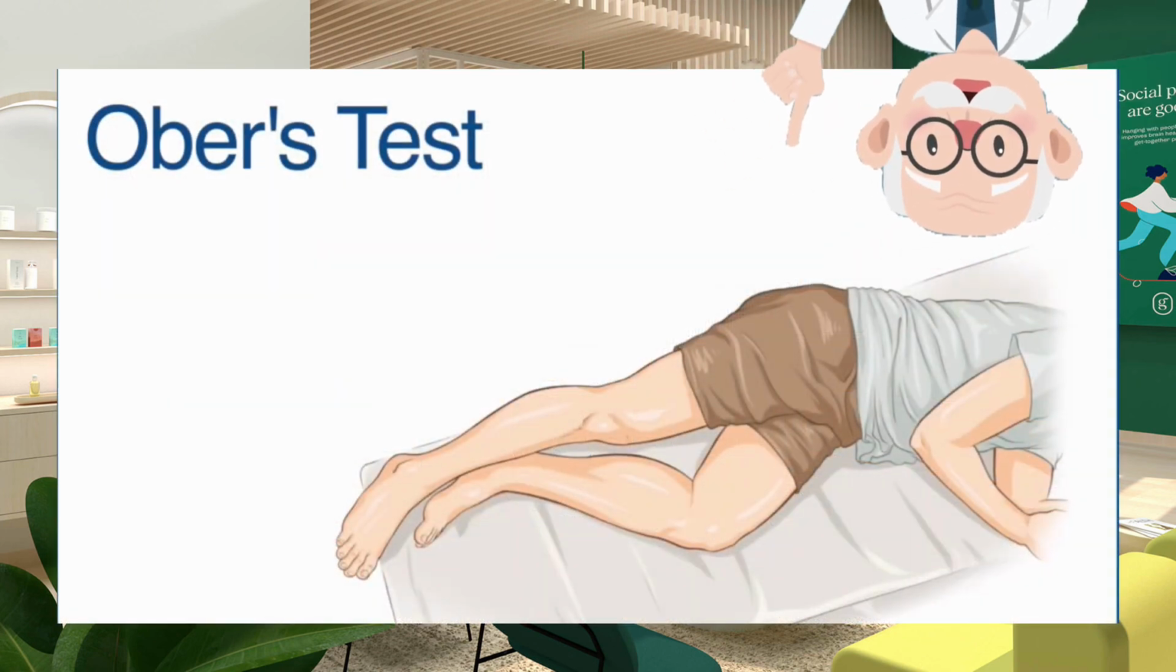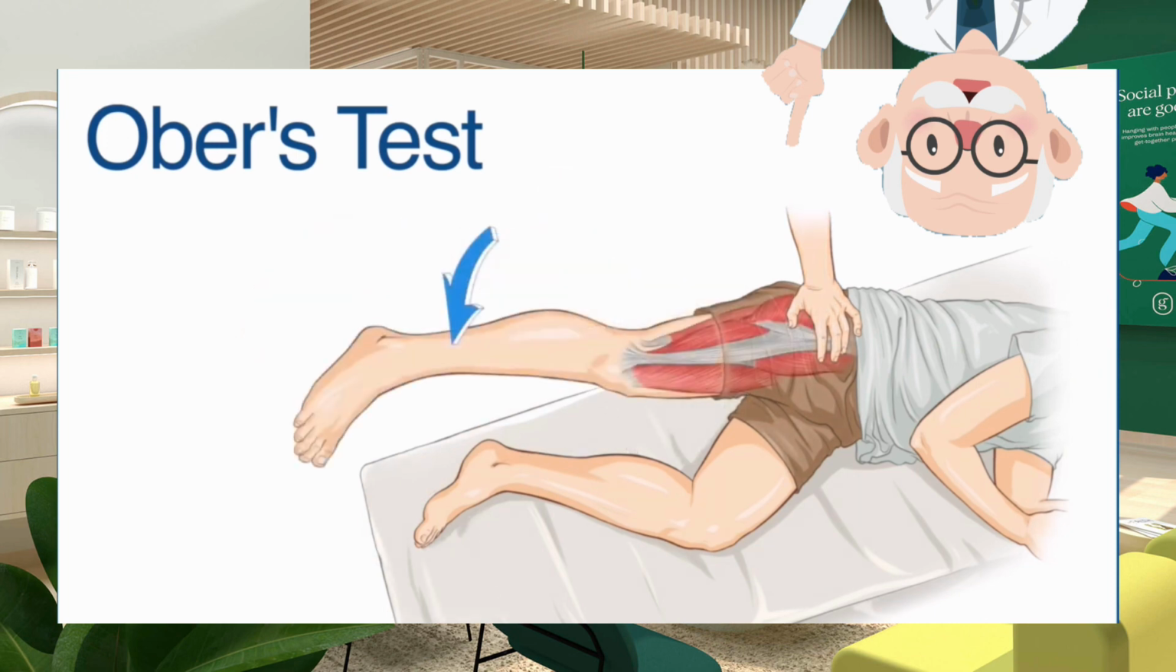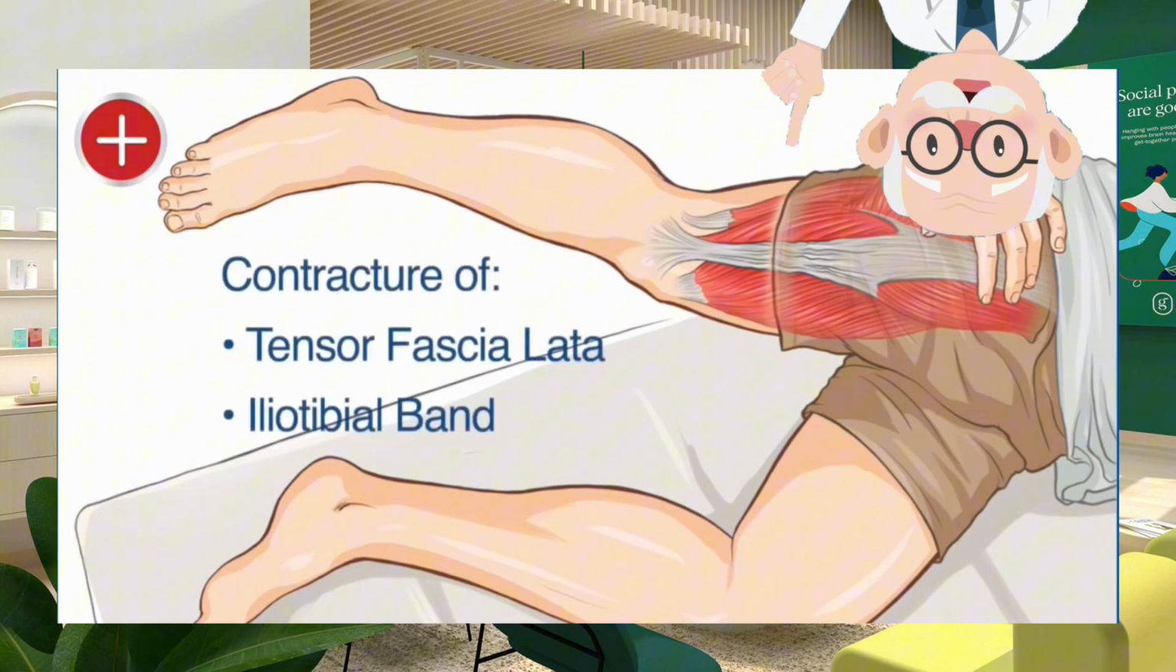To perform the Ober test, ask the patient to lie on the uninvolved side. Place one hand on the pelvis to stabilize the patient's position and the other under the inner aspect of the knee. Abduct and extend the hip to bring the tensor fasciae latae over the greater trochanter. Then lower the limb or ask the patient to lower it towards the table. This test is considered positive if the involved limb fails to adduct to the extent expected when compared to the uninvolved side. This indicates contracture of the tensor fasciae latae and the iliotibial band.